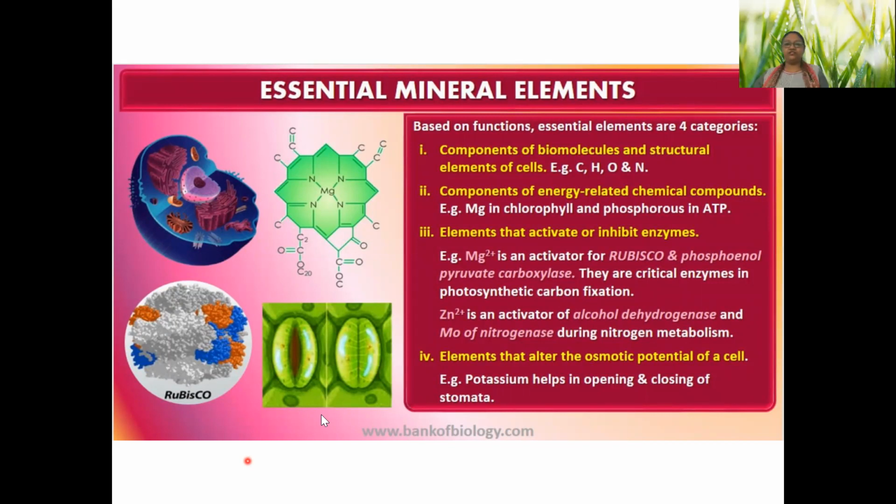There are elements which are either activating or deactivating some enzymes. For example, for all ATP related reactions, magnesium ion is required. Magnesium ion is responsible to activate the ATPase. They are there as a cofactor.